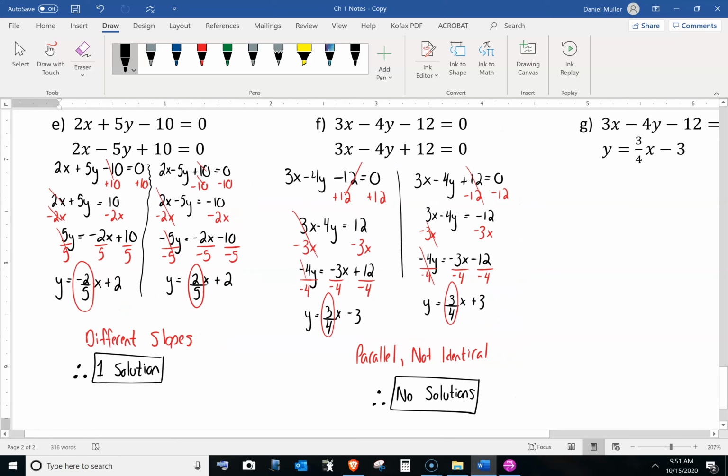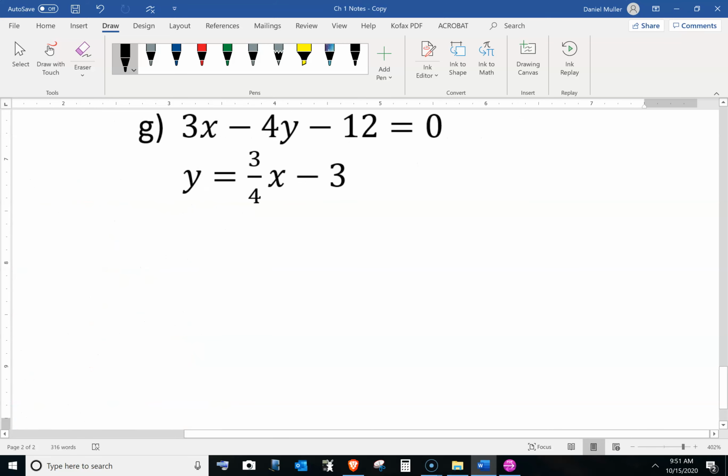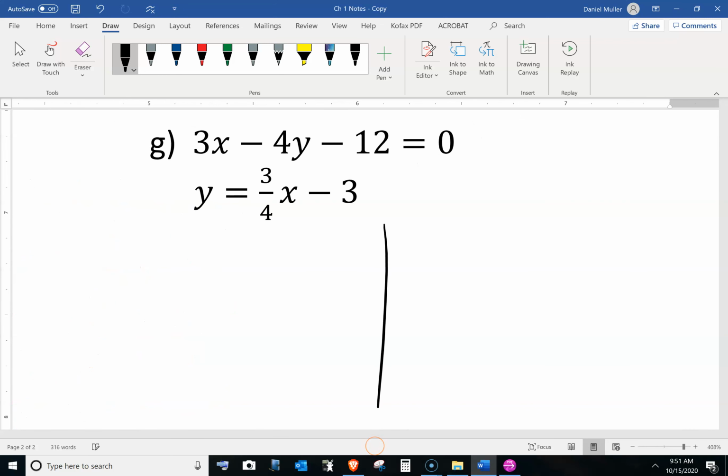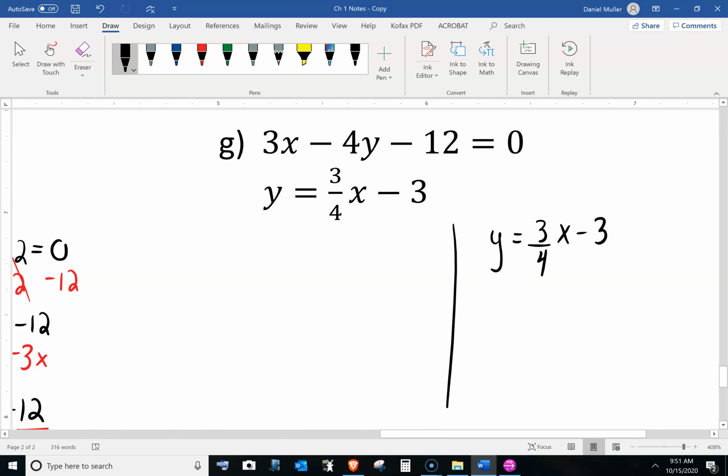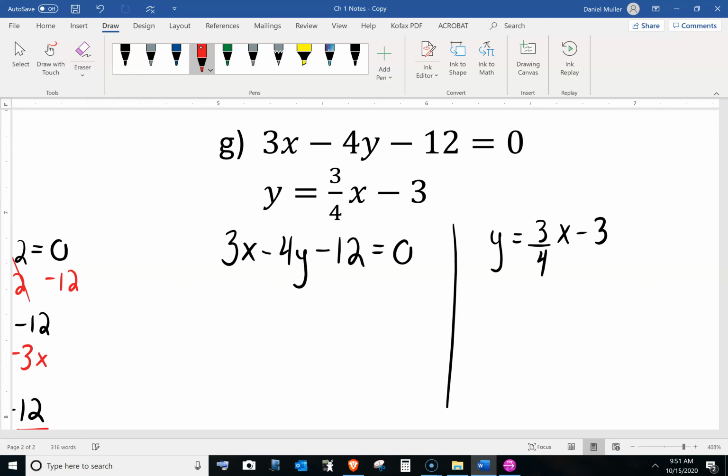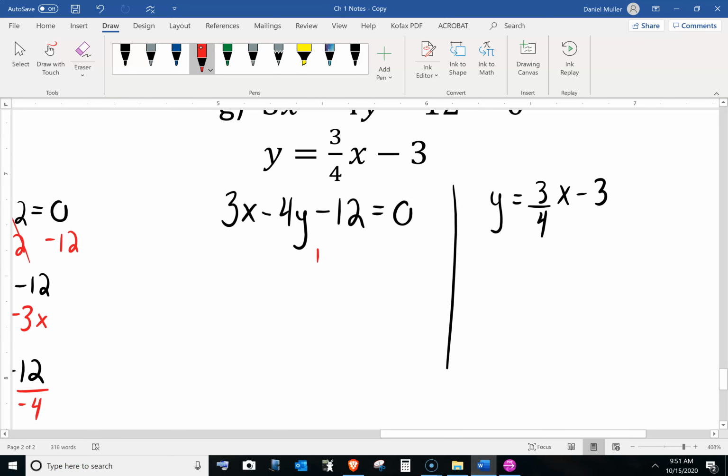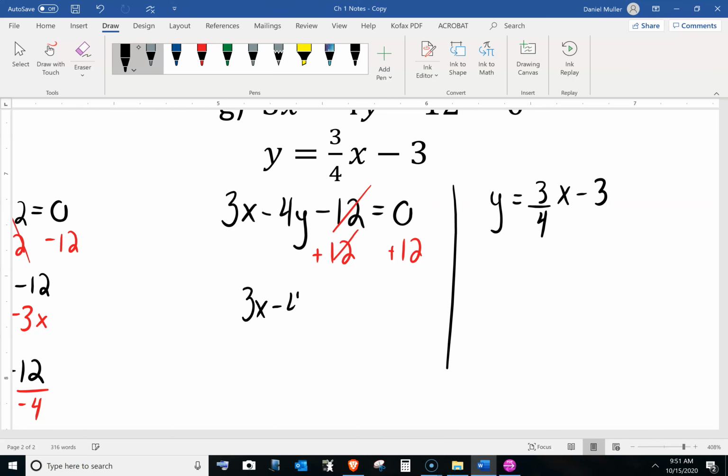And lastly, G. Now, G is kind of nice, only because when we split this down, the bottom equation, y equals 3 over 4x minus 3, doesn't need to be adjusted. It's already y equals, which is awesome. So we have 3x minus 4y minus 12 is equal to 0. So let's get this one, the y alone. So let's add the 12 over.